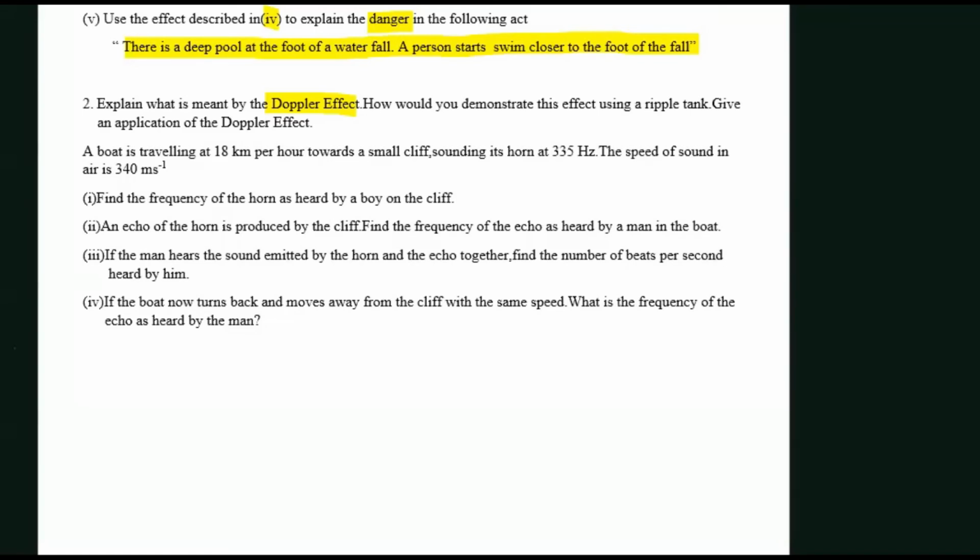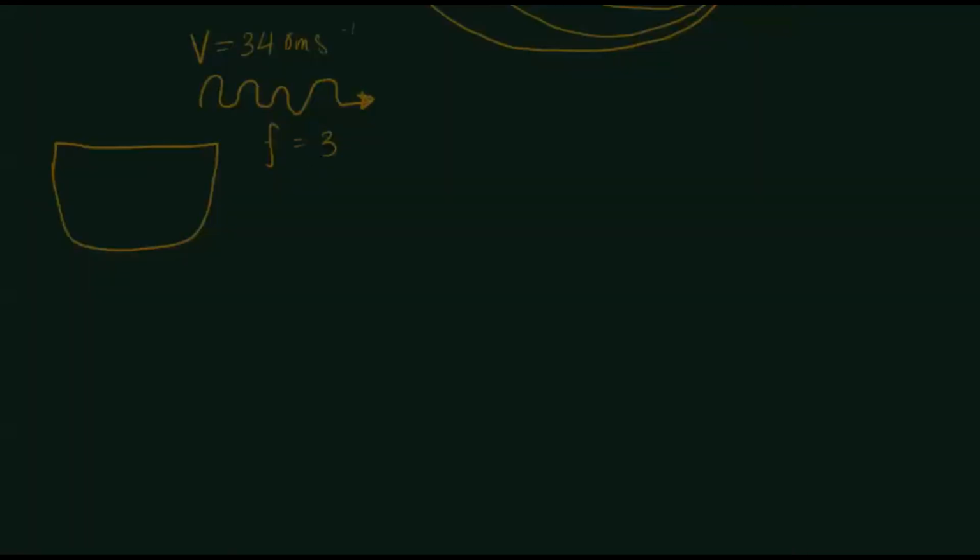So if we consider there's a boy on the cliff, and this is the boat, the sound produced by the boat is moving in this way with a velocity v of 340 meters per second, that is the speed of sound, with a frequency of 335 hertz.